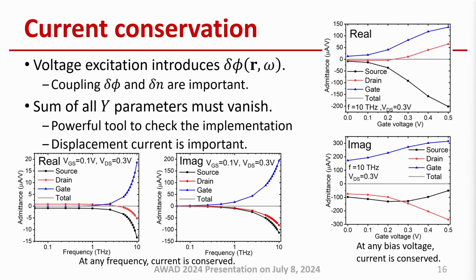When we do it without any mistakes, we can expect the current conservation. As shown in these figures, the perfect current conservation can be observed at various frequencies and various bias conditions. I would like to stress that the displacement current should be properly included to have the current conservation.